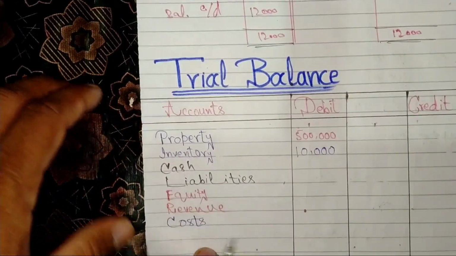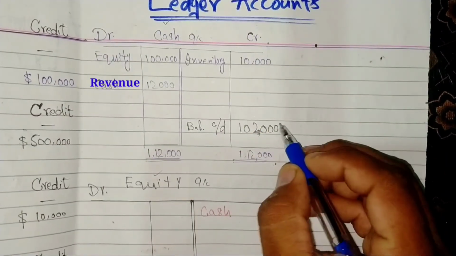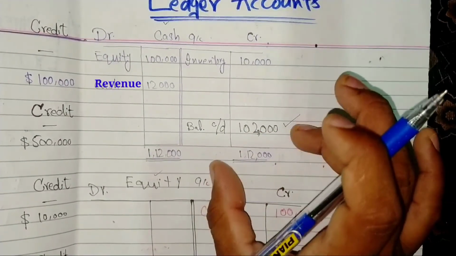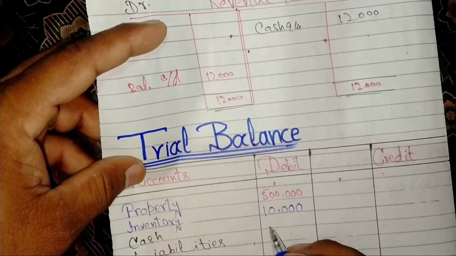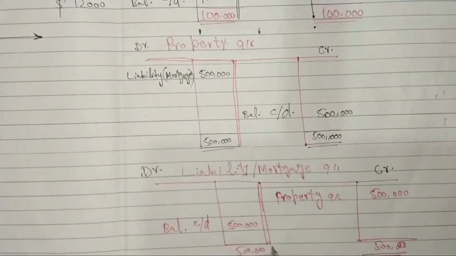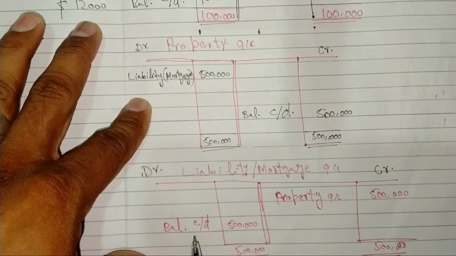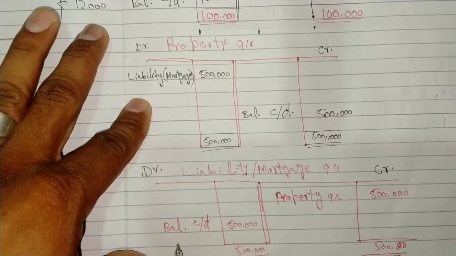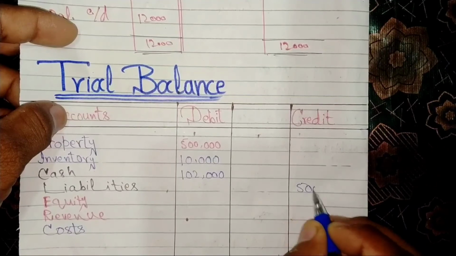The next account is cash account. The ledger of cash account is here. You can see the carry forward balance of cash on credit side, so it will be entered on debit side on trial balance. Here is cash account $102,000. The next account is liability accounts. The ledger of liabilities is here. The carry forward balance is on debit side of the ledger, so it will be entered on credit side of the trial balance, amounted $500,000.